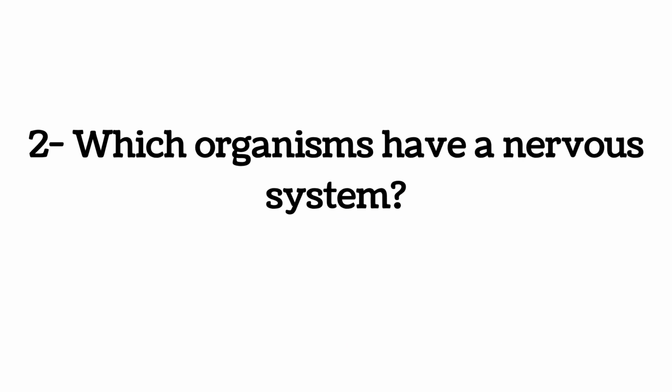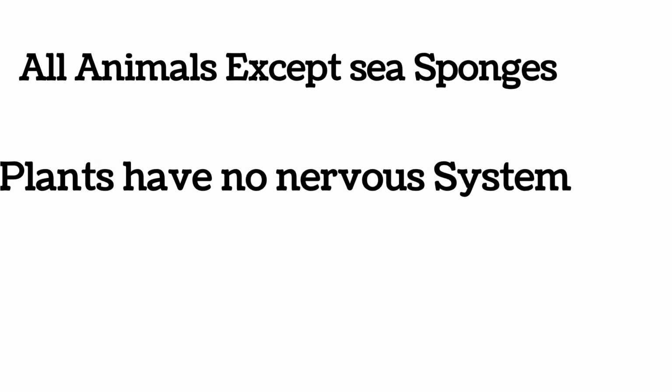Which organisms have a nervous system? All animals except sea sponges, and we have to note that plants have no nervous system.